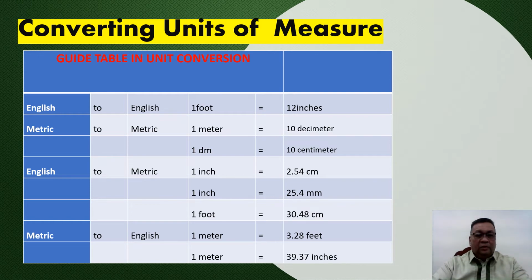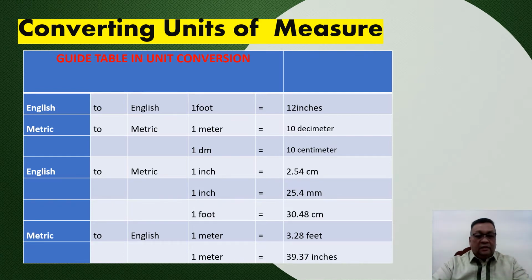Converting units of measure. Here are the guide table and unit conversion. English to English. 1 foot is equivalent to 12 inches. Metric to metric. 1 meter is equivalent to 10 decimeter. 1 decimeter is equivalent to 10 centimeter. English to metric. 1 inch is equivalent to 2.54 centimeter.